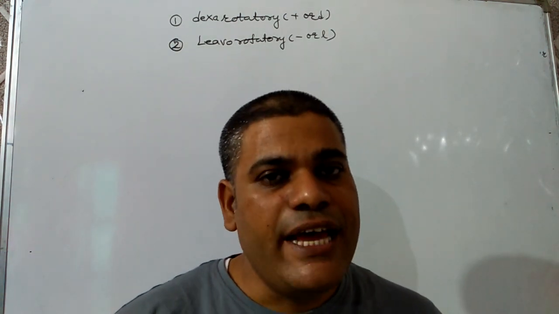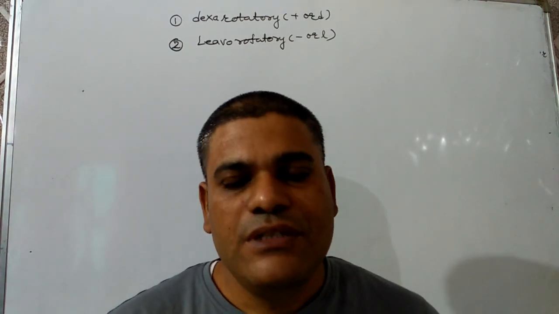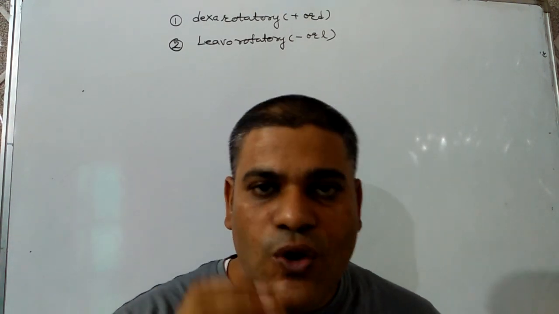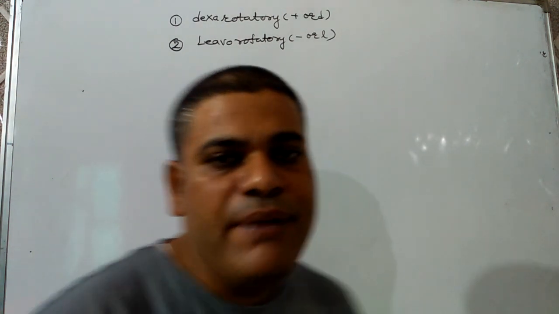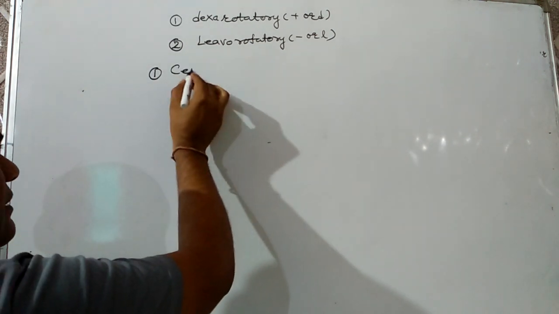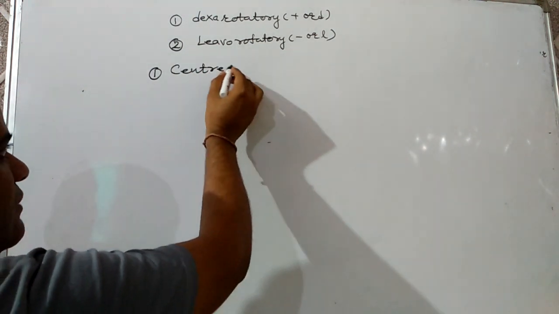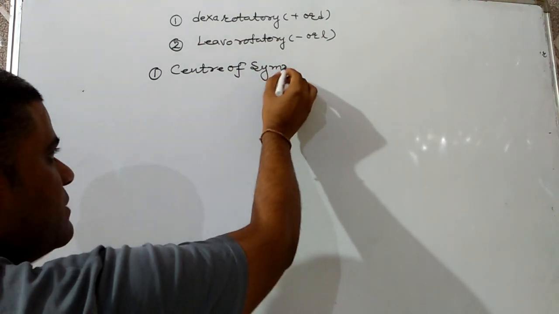And to be optically active, the molecules should not have the following elements of symmetry. The first symmetry element which should not be present in a molecule is the center of symmetry.